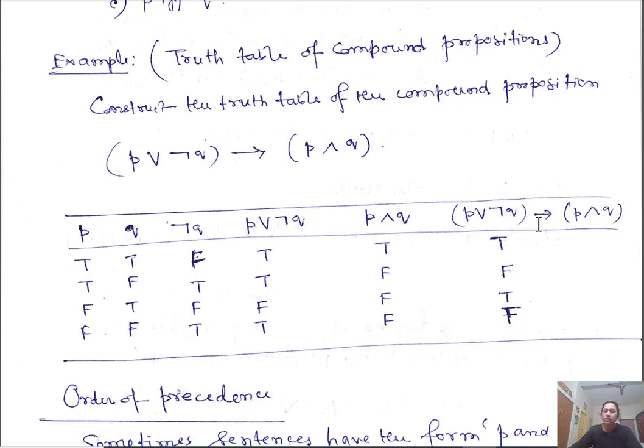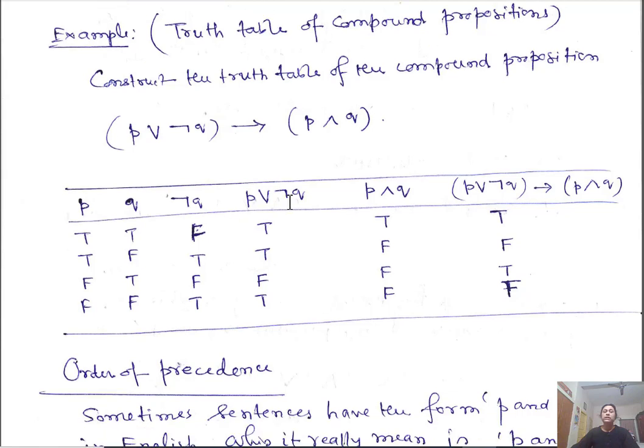Implication means this one is true but this one is false, and that is actually a false statement. So if this is true and this is false, the result must be false. We have another case: this is true, this is false, so it is false. This way you can construct the truth table for any compound proposition.